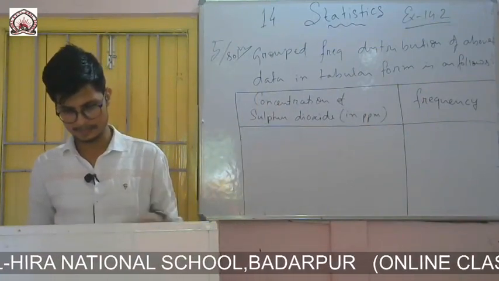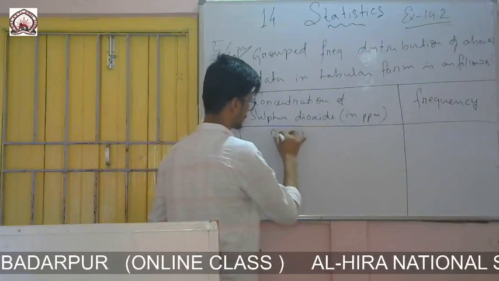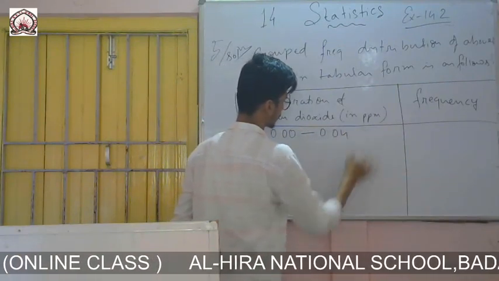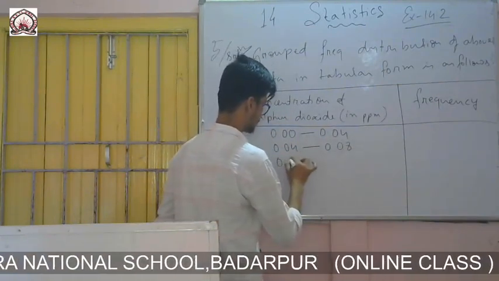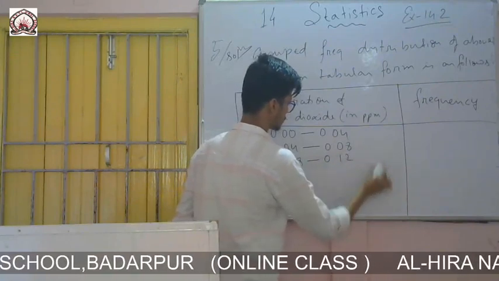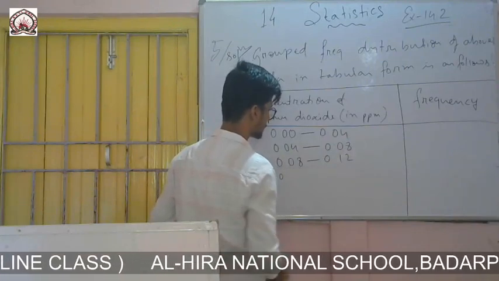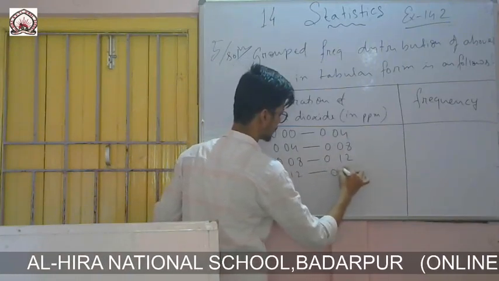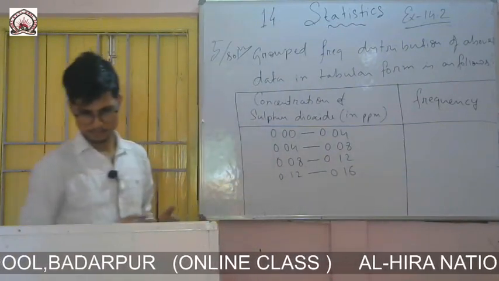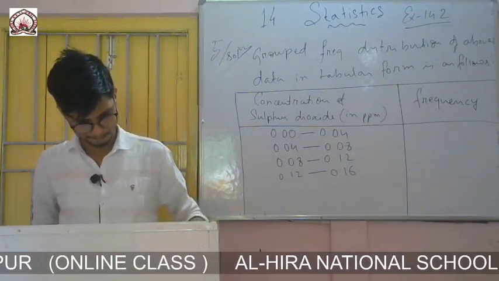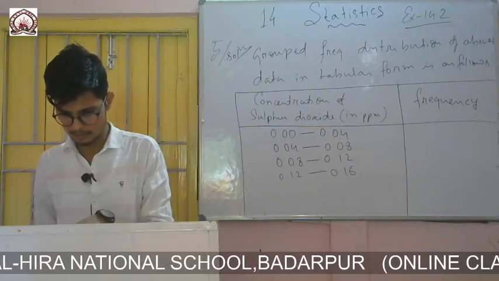Now you have to make the class intervals: 0.00 to 0.04, the next 0.04 to 0.08, the next 0.08 to 0.12, a 0.04 gap each, then 0.12 to 0.16. Up to how much do you have to go? You see once. It goes up to 0.20, and more than 0.20 is also there, I think.